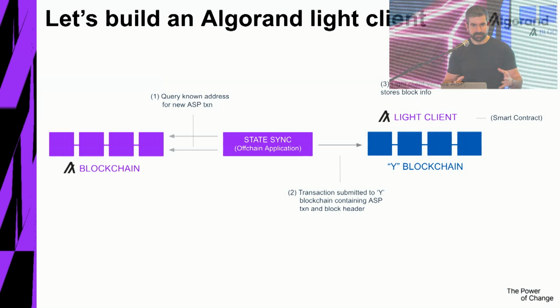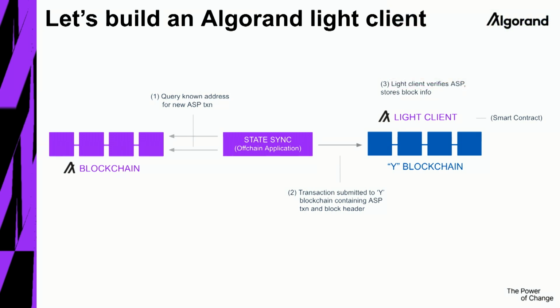And now we want to build the light client. So really what we're going to do is have an off-chain server. It can be AWS or your laptop or whatever, and it's okay. It doesn't need to be trusted. We don't care what happens with it. You cannot tamper with the state proofs. As I said, it's cryptographically secure, so it's okay. It pulls them from the Algorand network, from this address, and then essentially posts them to the target chain. Let's say it's Ethereum. And there we have a set of smart contracts that will really serve as the light client. So we keep updating the state of the Algorand blockchain using these state proofs.